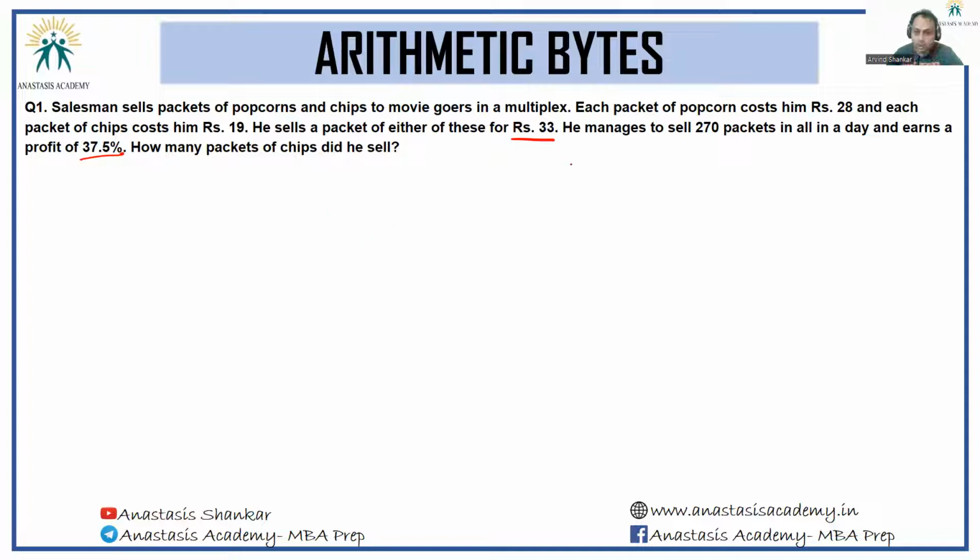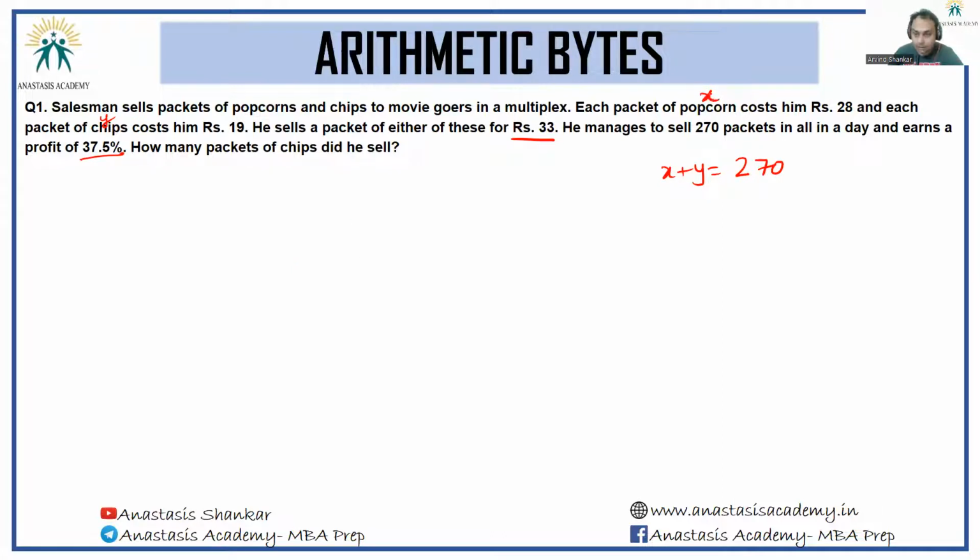Okay, so let's see. Let's say the number of packets of popcorn he sells is x and the number of packets of chips he sells is y. So x plus y is 270. This much we know.